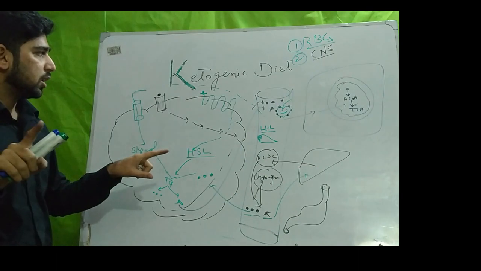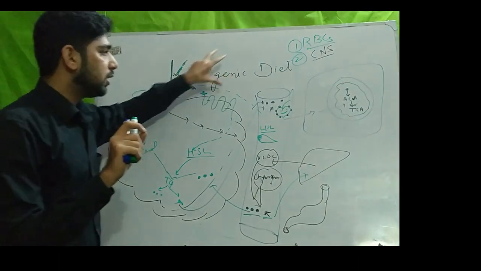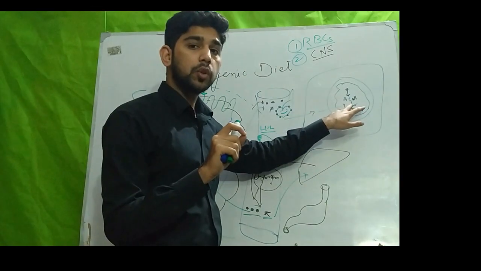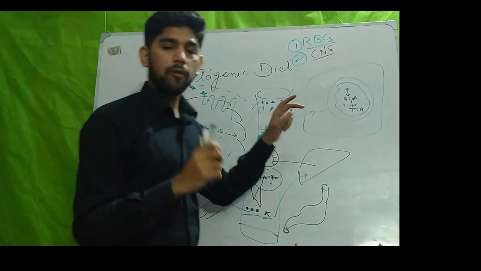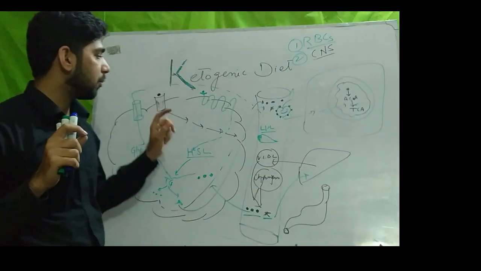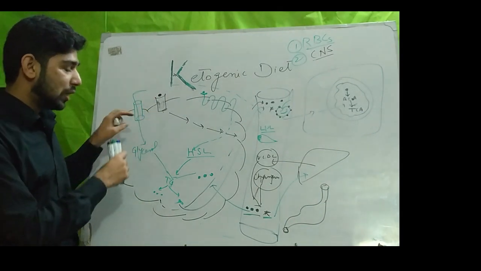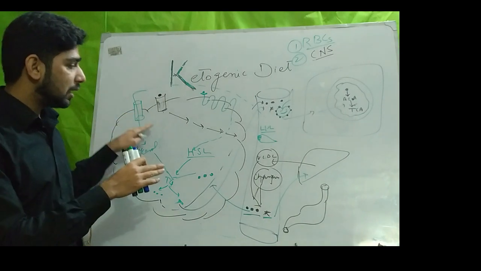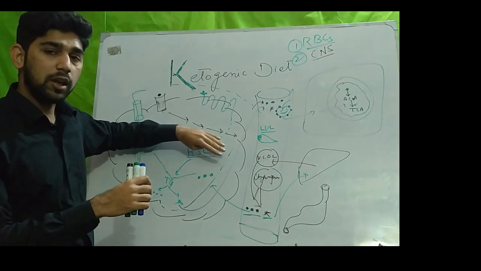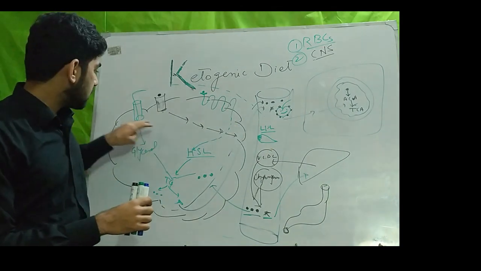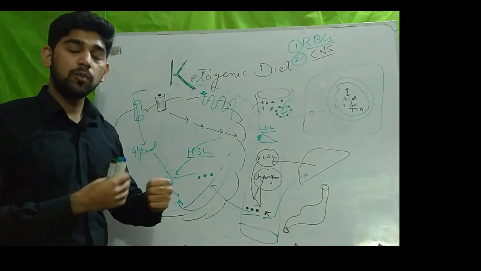So our main point is how the ketogenic diet leads to the synthesis of ketone bodies. We have done most of our discussion on how insulin and glucagon work. Insulin increases the storage of glucose and free fatty acids in adipose tissue in the form of triglycerides, and glucagon is a catabolic hormone.